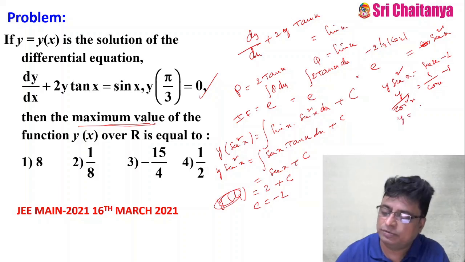So y equal to cos x into 1 minus cos x. Clear? This is minus cos square x plus cos x.